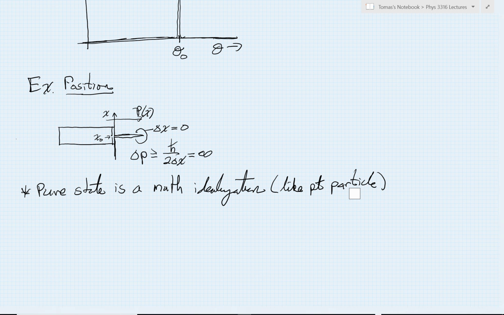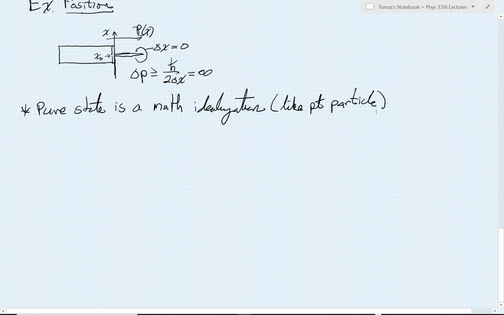And likewise is true of a pure state. So they really are just mathematical idealizations of something that is not necessarily 0, but it's so close to 0 that it's physically indistinguishable from being 0. Its length scales just aren't relevant. So let me give an example of this particular distribution that I was sketching for you over here, just so we can think about this in a little bit more depth.